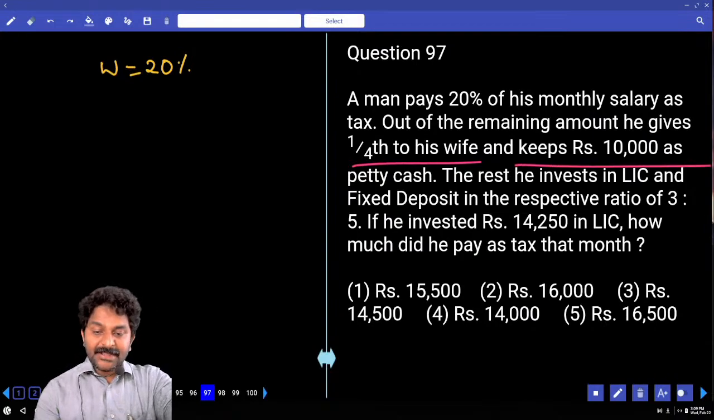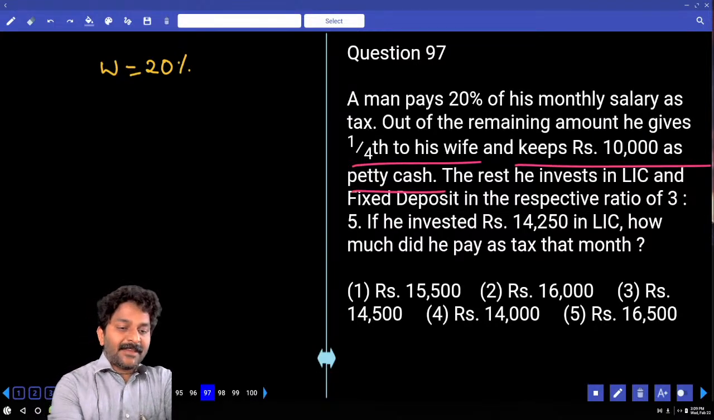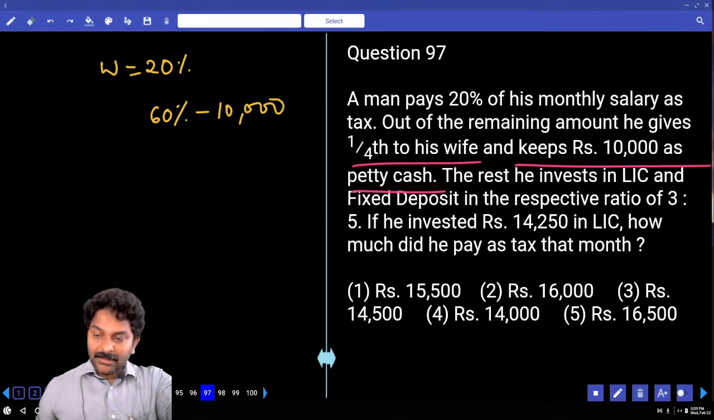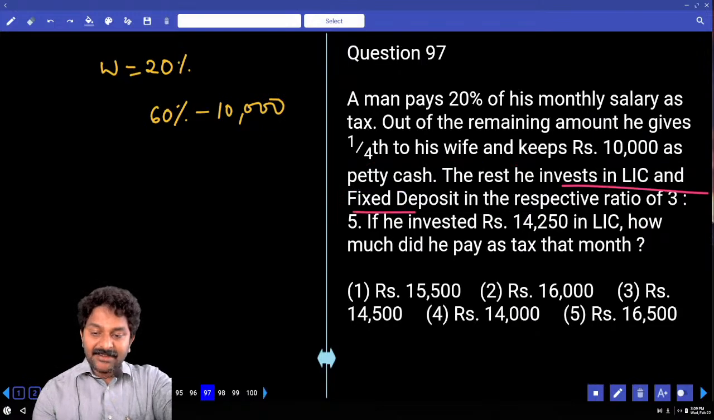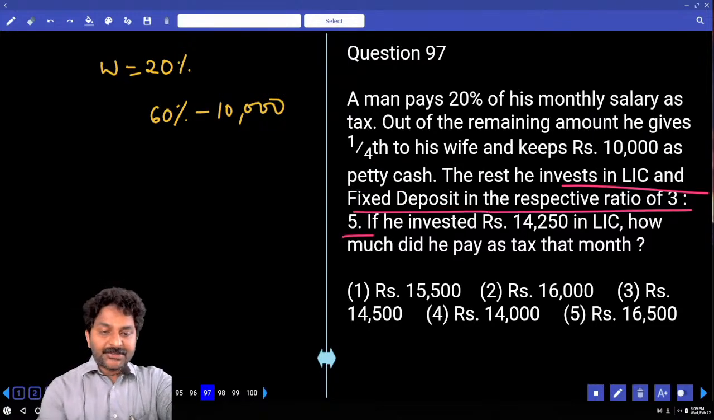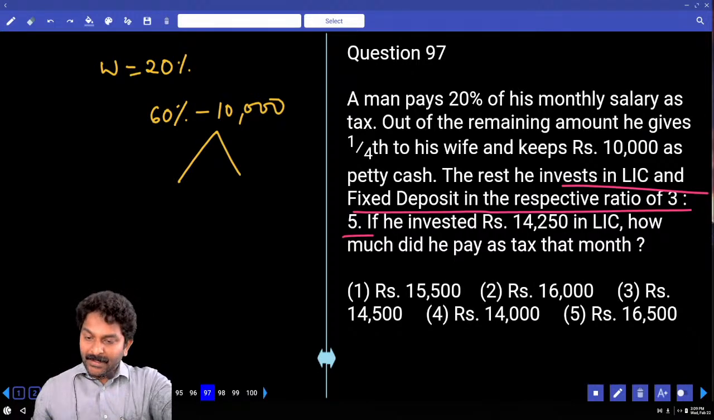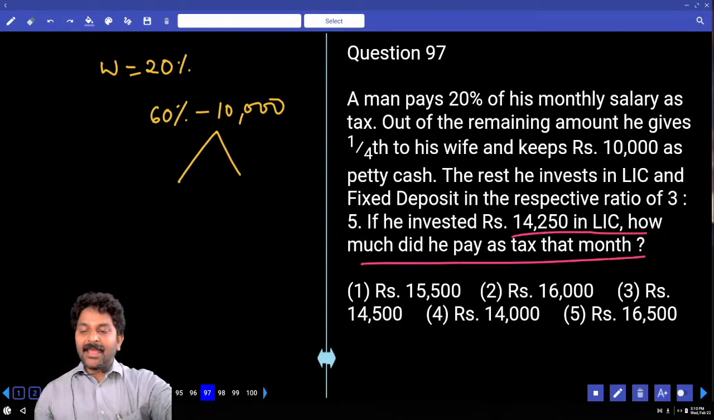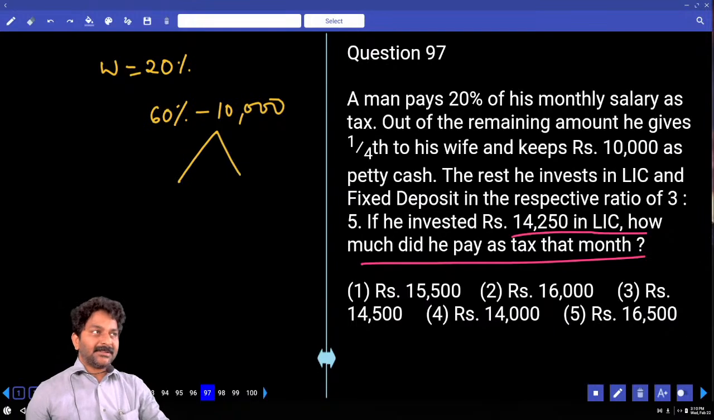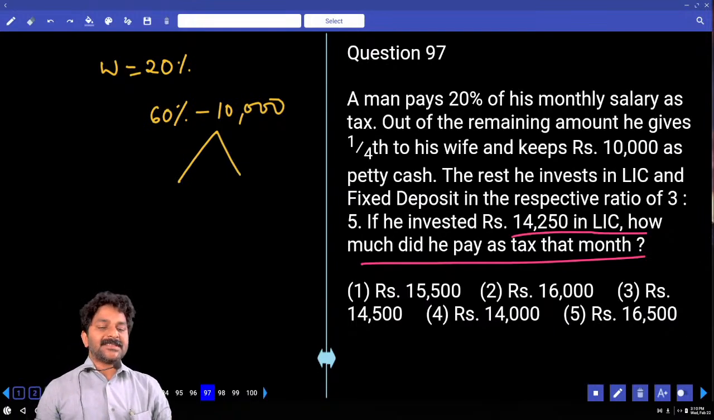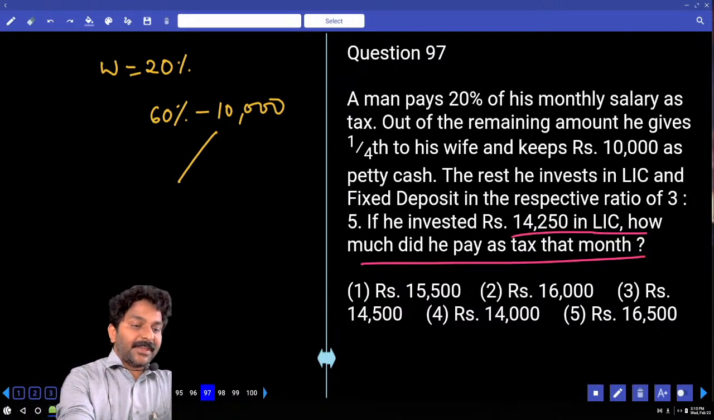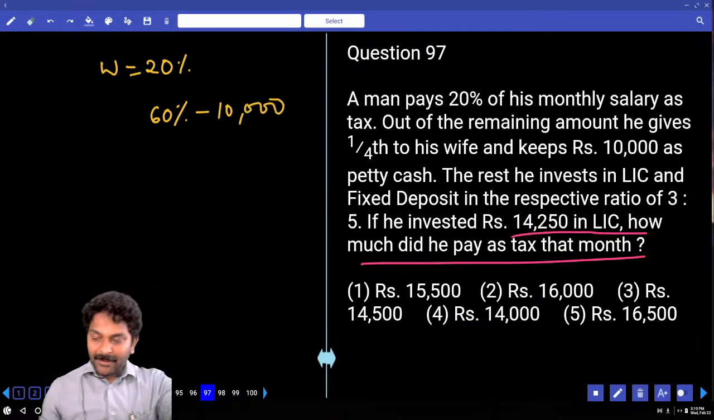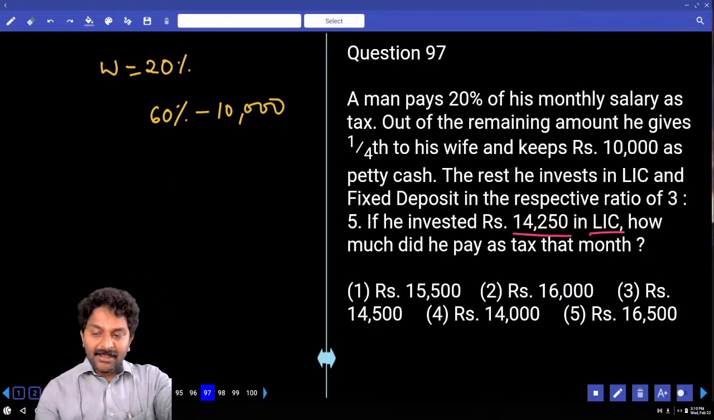60%. And keeps 10,000 as petty cash. So how much is left? Minus 10,000. The rest he invests in LIC and fixed deposit in the respective ratio 3:5. This is divided in the ratio 3:5. Correct? If he invested 14,050 in LIC, how much did he pay as tax that month? Tax amount, in the sense, what percent was paid as tax? 20%. So finally we need to calculate 20% only. Right. So now LIC money, how much is this?